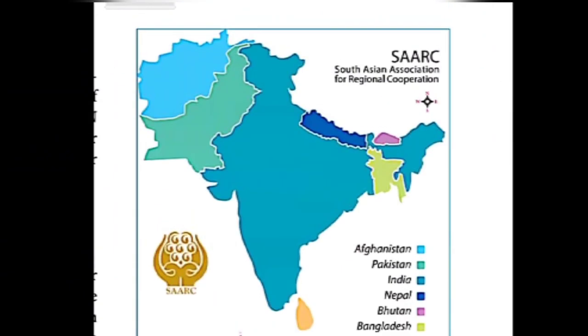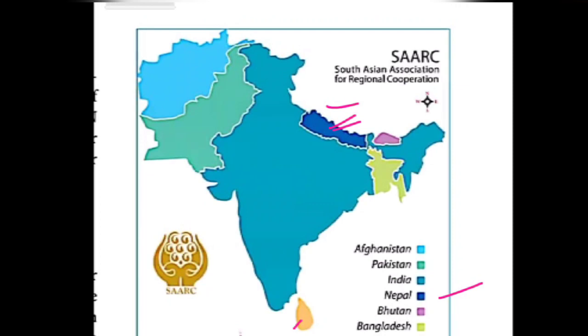The next map is there. You can check it. These are the member countries. Different colors are being used, and on the basis of that we can easily find India's position as well as Afghanistan's position, Pakistan's position, like that. See, dark blue color indicates Nepal. So this is the place of Nepal. Sri Lanka is orange. See, this is orange, that is Sri Lanka.